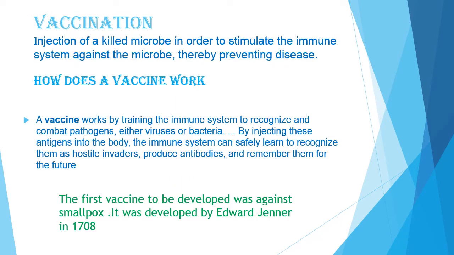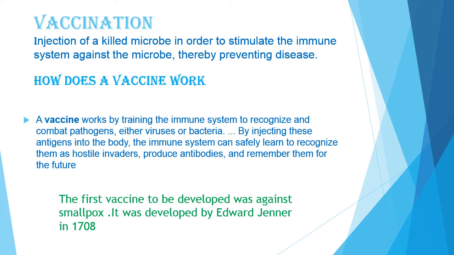Vaccination. Before starting this topic, I want to ask you, do you know what is immunity? Yes, the ability of one's body to resist a disease is known as immunity. Immunity against a particular disease can be developed by a technique called vaccination. The first vaccine to be developed was against smallpox, and it was developed by Edward Jenner. Edward Jenner, a British doctor, discovered the vaccine for smallpox in 1798.